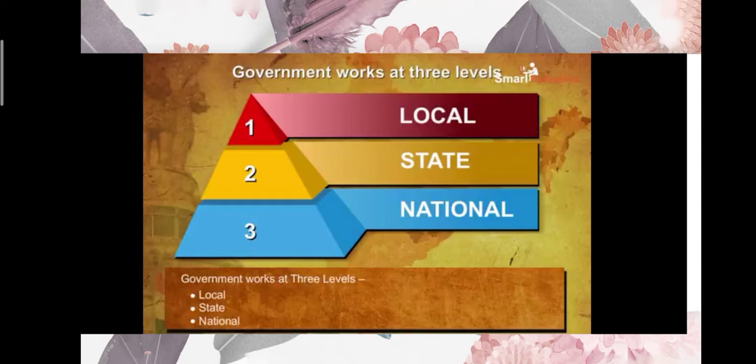When I say local government, what do you mean by local government? I am repeating once again. Basically, we have already read it, but still I am repeating. Local government is the government where the village panchayats and the district government fall. These are all local governments. Understood? Now, state government. We already know who the state government is. Who represents the state government?